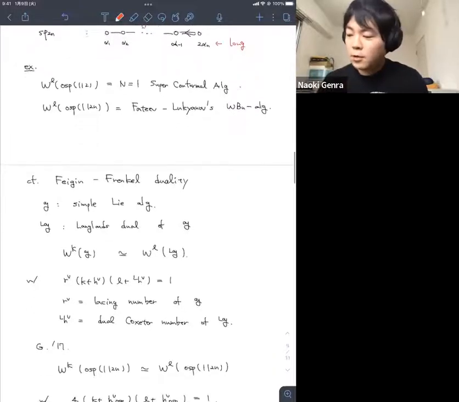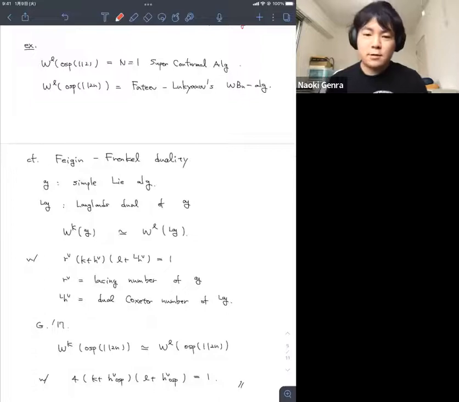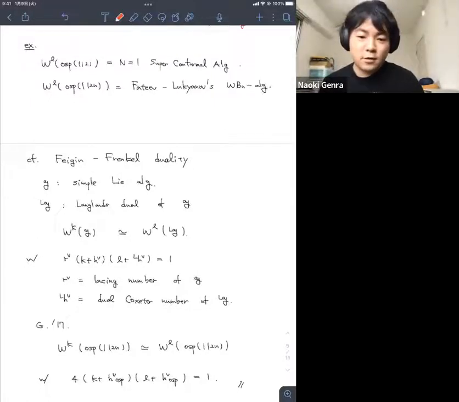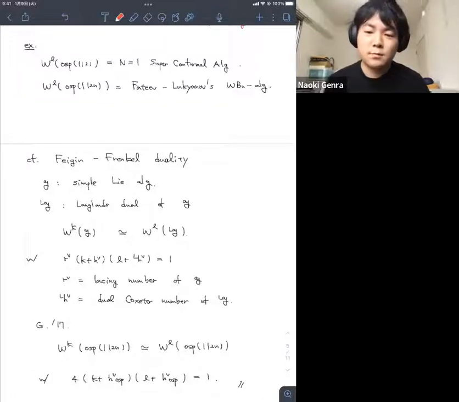The point is that the principal W algebra of osp(1|2n) satisfies a very similar relation. I want to state this, which I also proved myself. The principal W algebra of osp(1|2n) is isomorphic to the principal W algebra of osp(1|2n), but with levels k and l related by a similar formula.